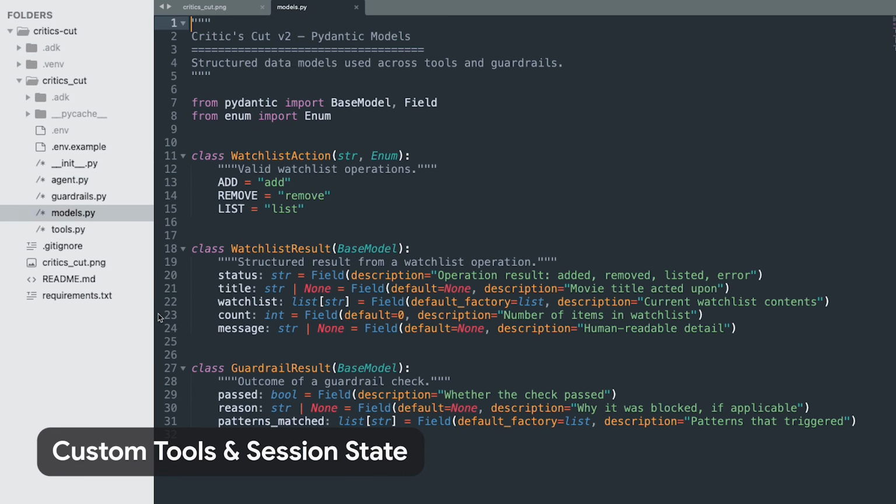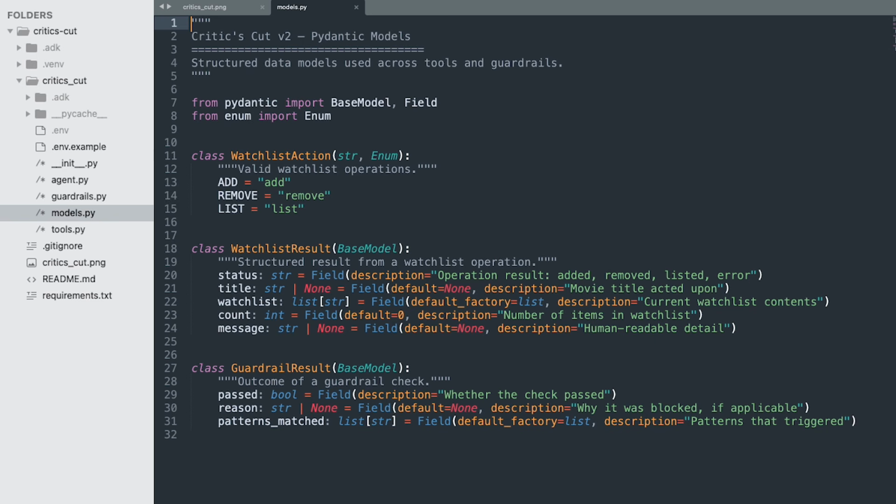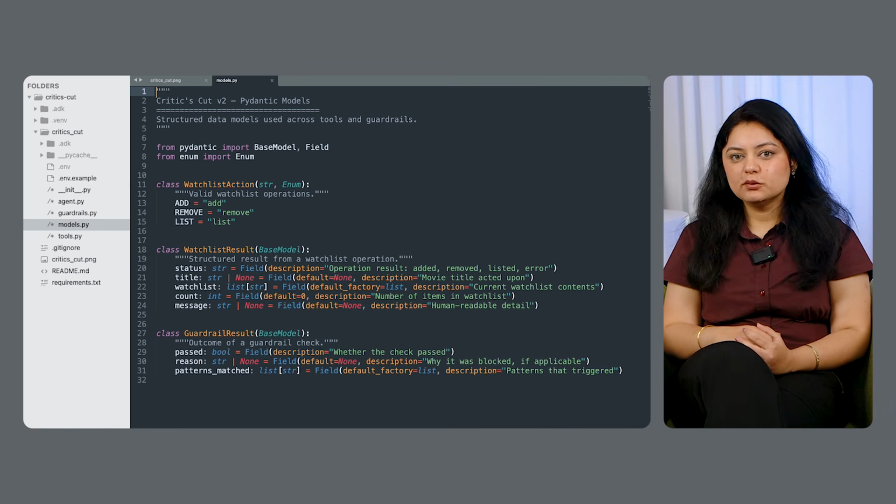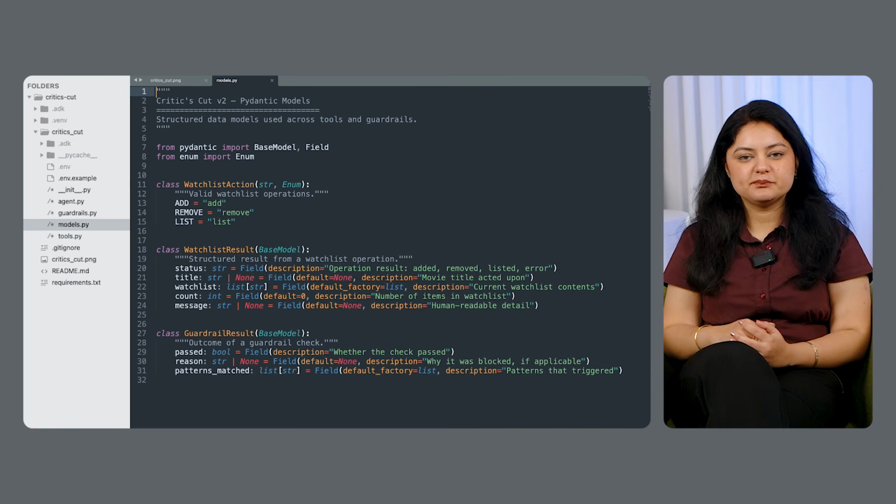For the watch list, I built a custom tool instead of using an MCP. ADK converts plain Python functions into tools automatically. It reads the function signature and docstring to generate the tool schema. But I wanted type safety, so I defined Pydantic models.